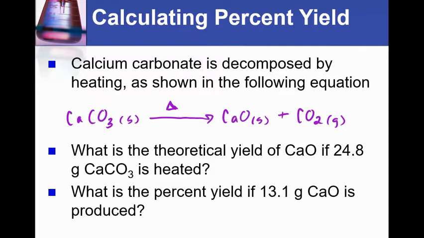The problem states, what is the theoretical yield of calcium oxide if 24.8 grams of calcium carbonate is heated? And then it says, what is the percent yield if 13.1 grams of calcium oxide is produced? So we're going to have to calculate the theoretical using stoichiometry.